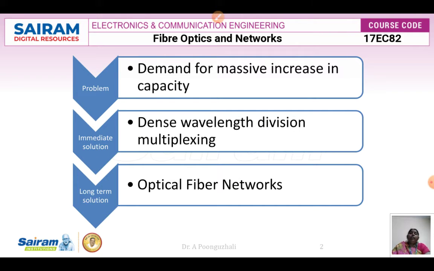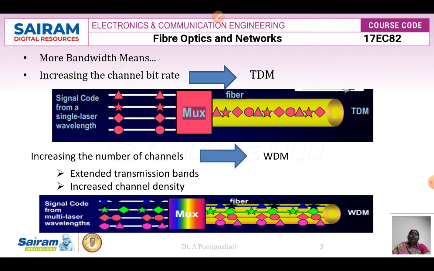So why do we go for WDM techniques? The main problem in communication is the demand for a massive increase in capacity. To increase the capacity, what are the solutions that are available? The immediate solution is that we can go for dense wavelength division multiplexing. If I want to increase the capacity as a long term solution, I can go for optical fiber networks. Here, our main requirement is to increase the bandwidth. So how can the bandwidth be increased?